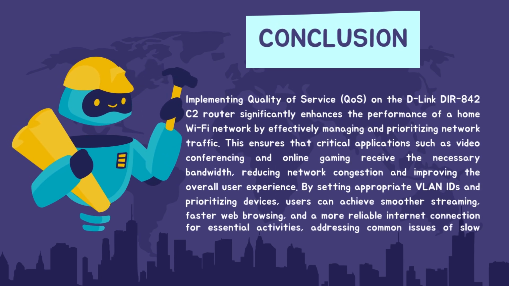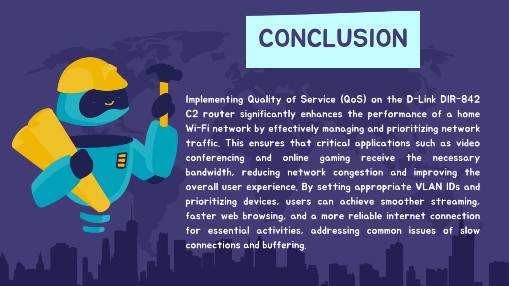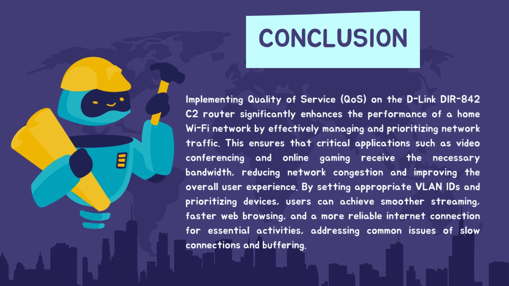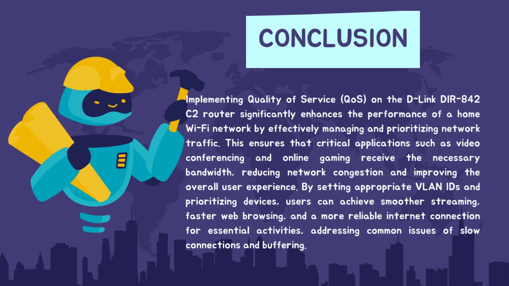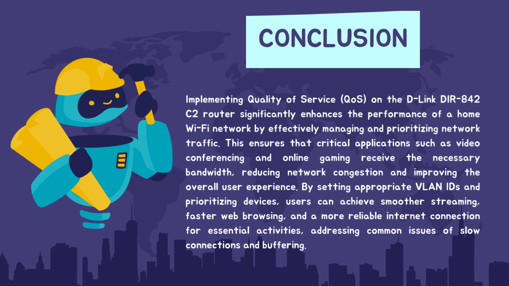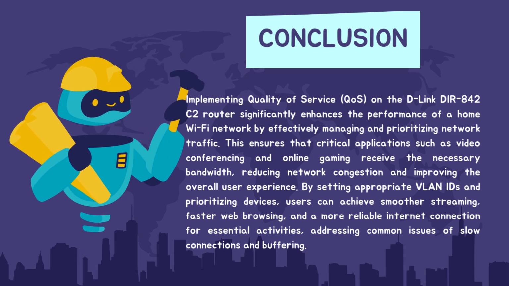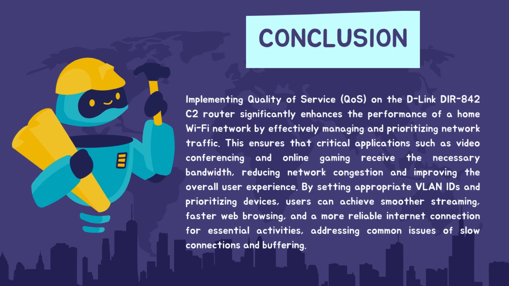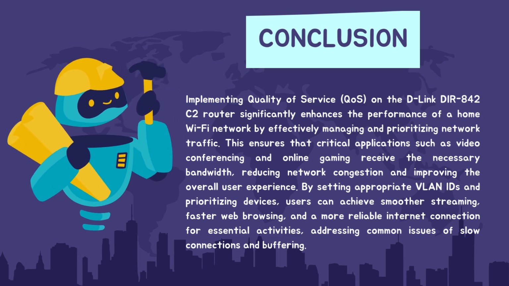In conclusion, implementing QoS on the D-Link DR842C2 router significantly enhances the performance of a home Wi-Fi network by effectively managing and prioritizing network traffic. This ensures that critical applications such as video conferencing and online gaming receive the necessary bandwidth, reducing network congestion and improving the overall user experience. By setting appropriate VLAN IDs and prioritizing devices, users can achieve smoother streaming, faster web browsing, and a more reliable internet connection for essential activities, addressing common issues of slow connections and buffering.